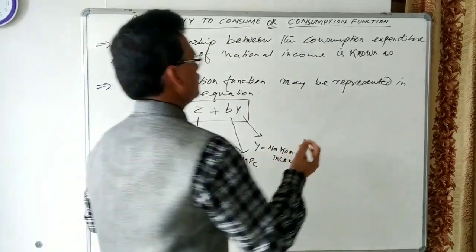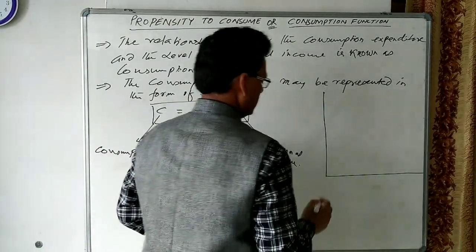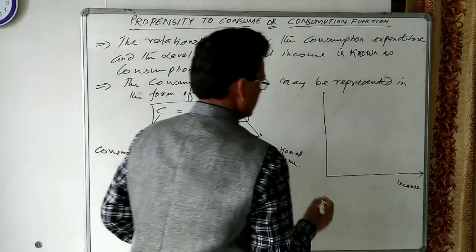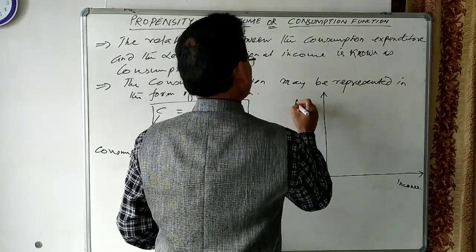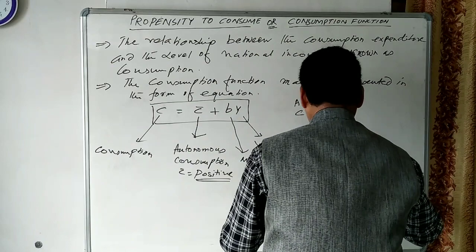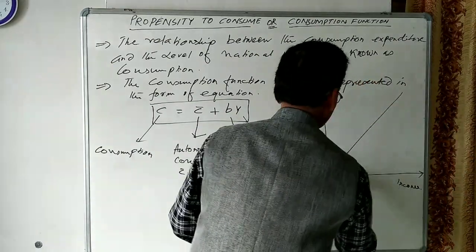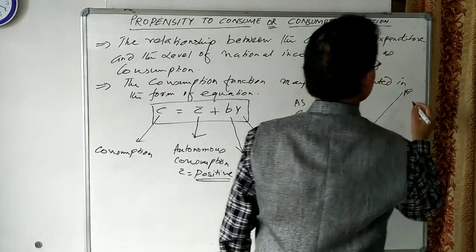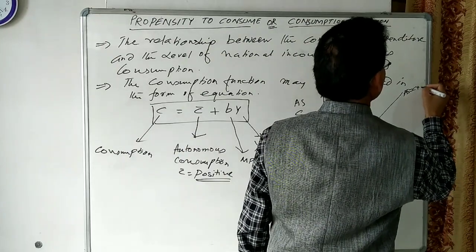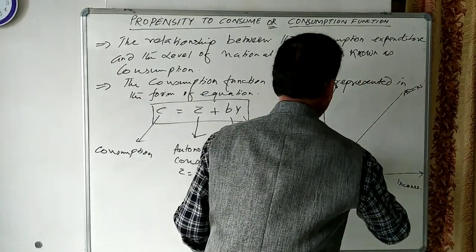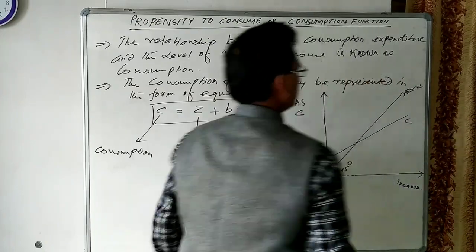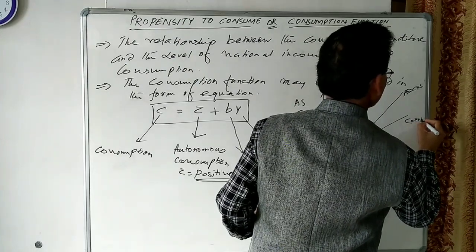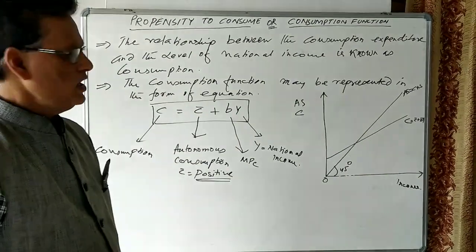Let us draw one diagram here. Here we can take the national income, income on this axis, and here suppose we take AS and consumption. This 45-degree line is the income line, the aggregate supply, which is C plus S. This line is called consumption, and C is equal to C intercept plus BY.